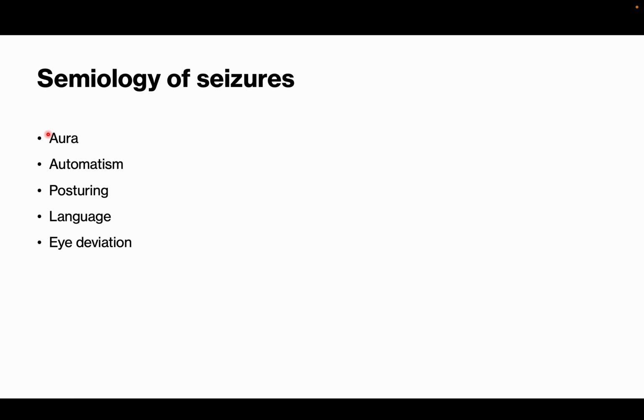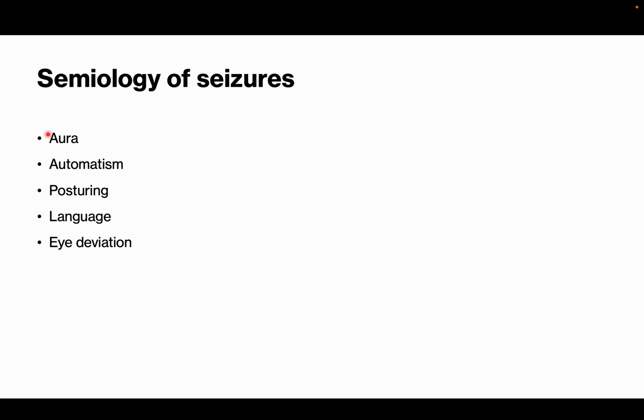So is any posturing there? Like we mentioned in the case of medial temporal epilepsy, there is ipsilateral automatism and contralateral dystonia. That is classically seen in medial temporal lobe epilepsy. And figure of 4 posturing is seen in frontal lobe epilepsy. Wherever the hand is raised, the frontal lobe epilepsy is on the opposite side. So figure of 4 or fencing posture is commonly seen in frontal lobe epilepsy. All these will help guide you to where the localization is.